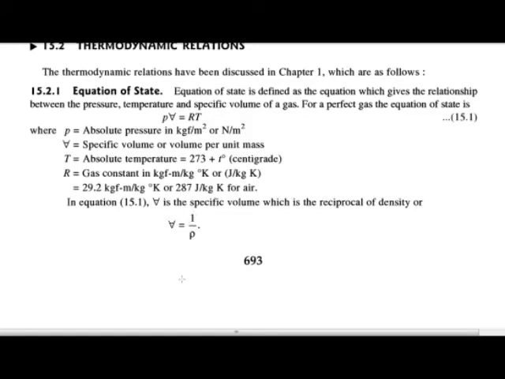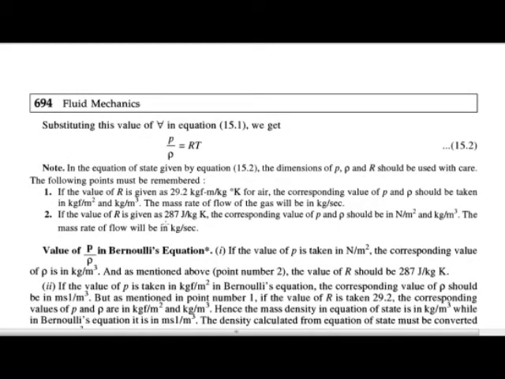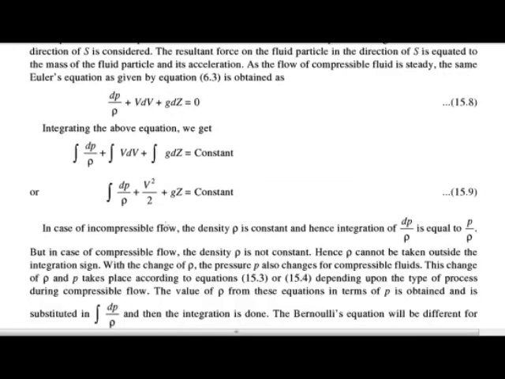Putting this value into the equation, we get P upon rho equals R T. So this is the equation of state. Here we have seen the four basic equations. Now we will solve examples on these basic equations.